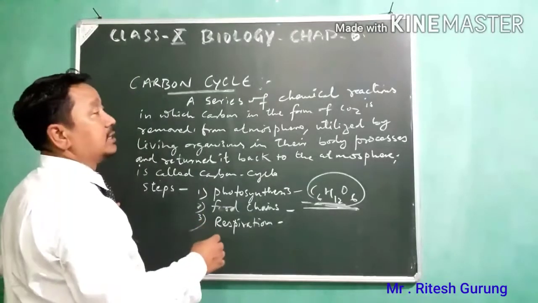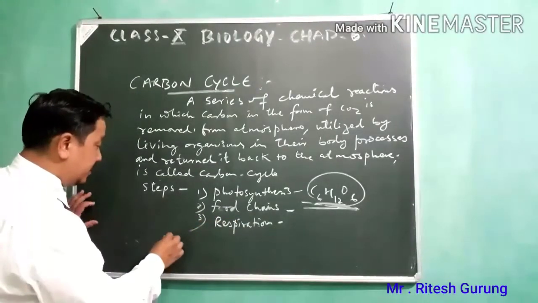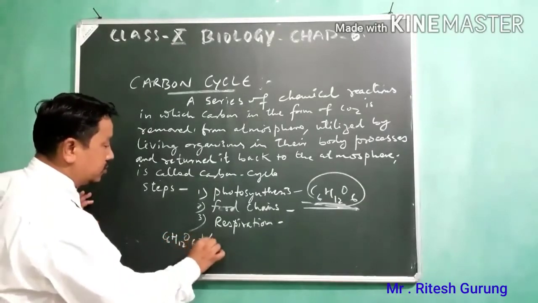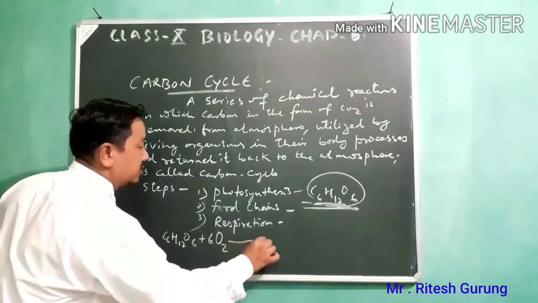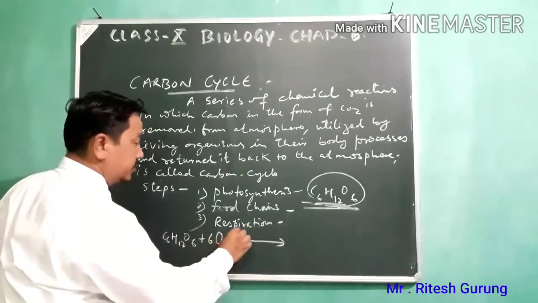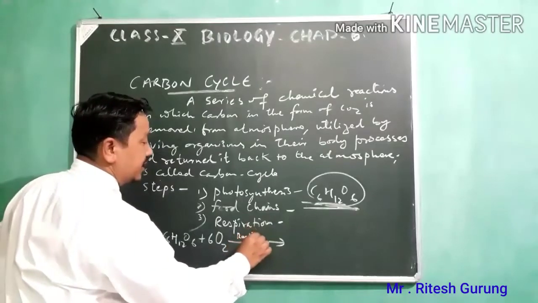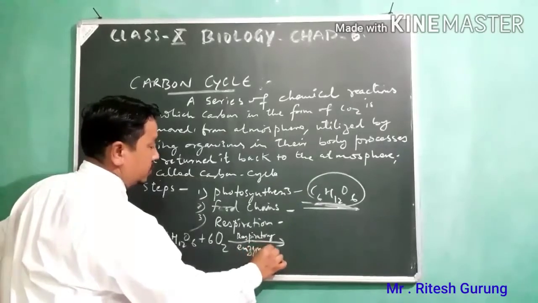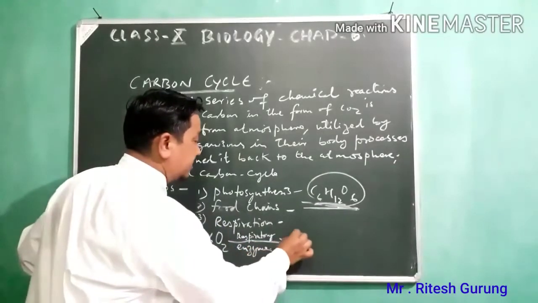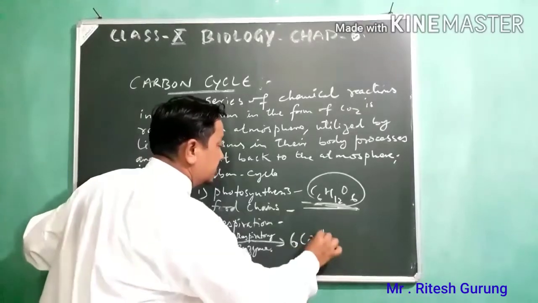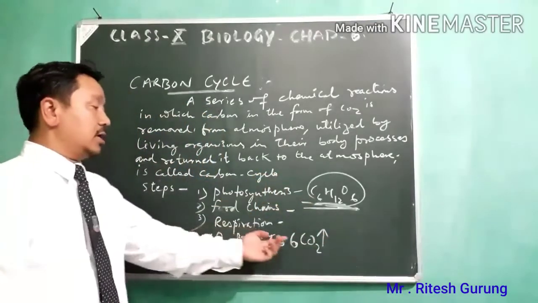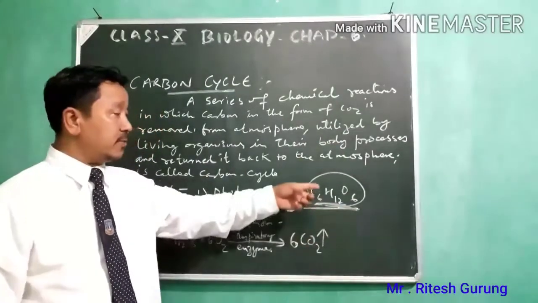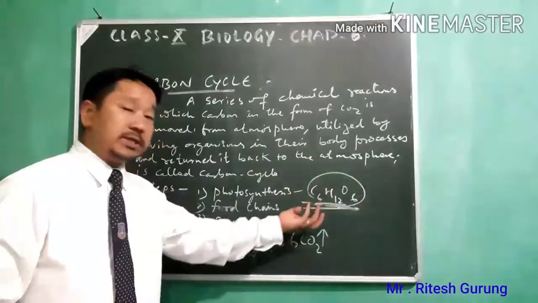For that, let me write the equation of respiration again here. C6H12O6 will be oxidized by 6 molecules of oxygen. There they may be needing respiratory enzymes. Then 6 molecules of carbon dioxide. Carbon dioxide here is now again going back to the atmosphere. It was taken from the atmosphere, now it's going back to the atmosphere again.